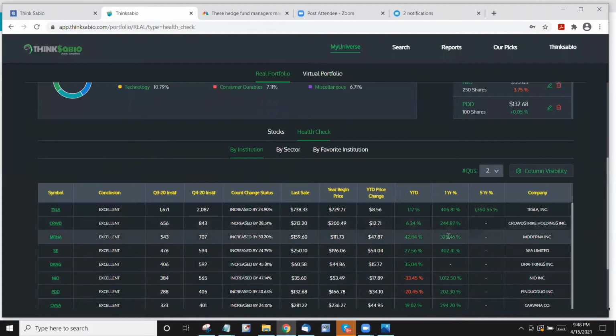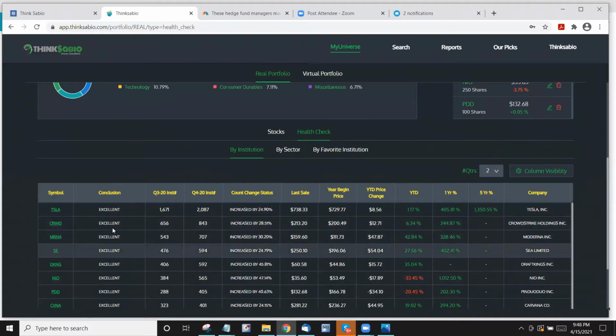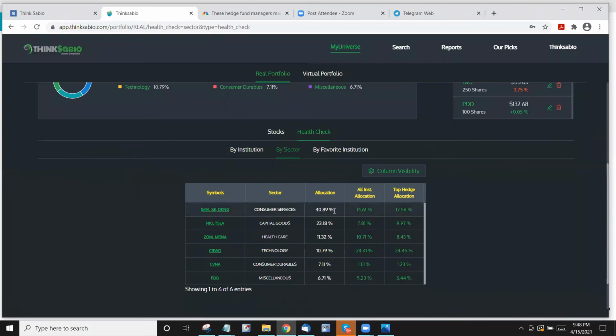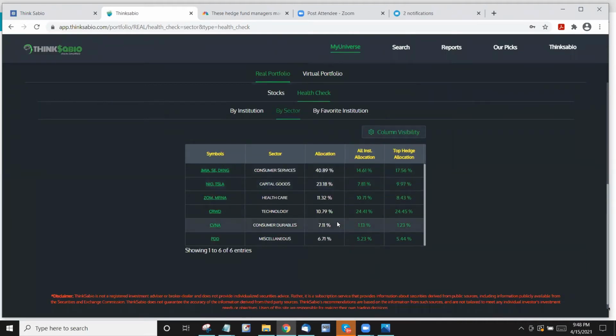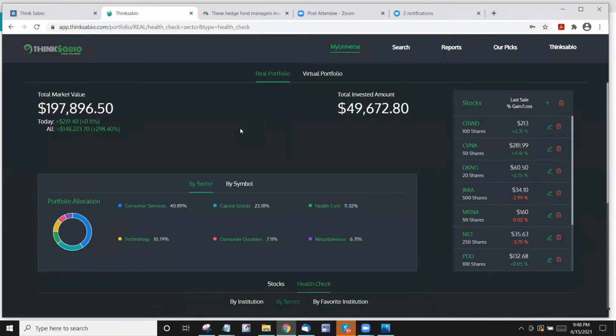It will help you understand where you stand with your stocks. And here you can see by sector what the overall institutions have done with these stocks and where your allocations are. This just shows the institution's behavior against your stocks. This is a health check. Right now we are doing it in our Telegram, it's called UPHC, your portfolio health check, if you recollect. But here it does it automatically for all the stocks that you enter.